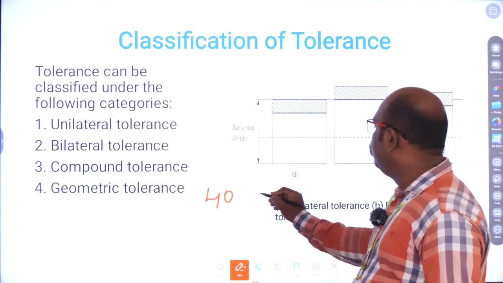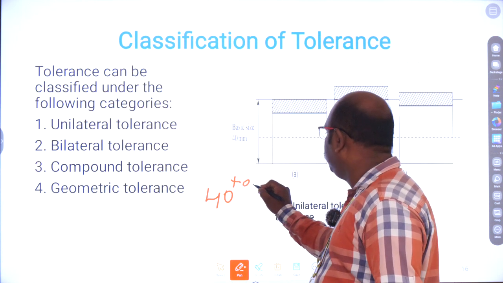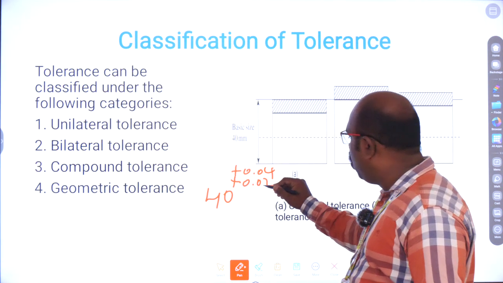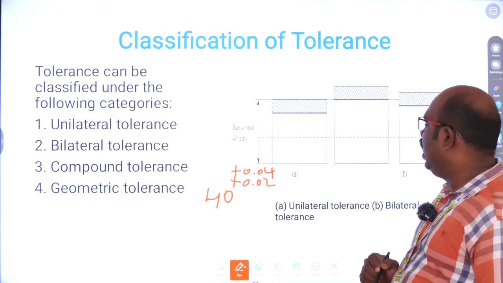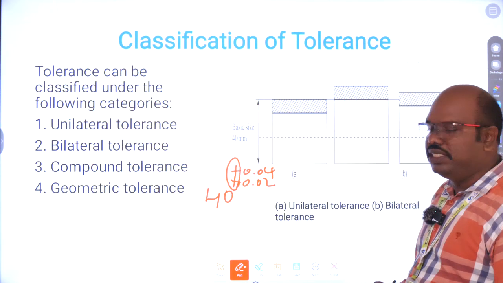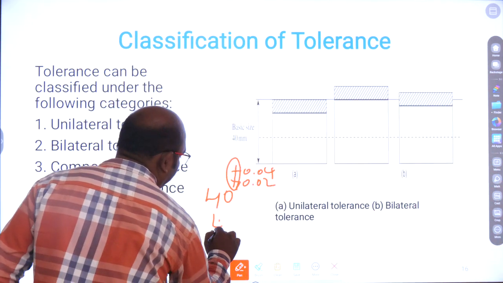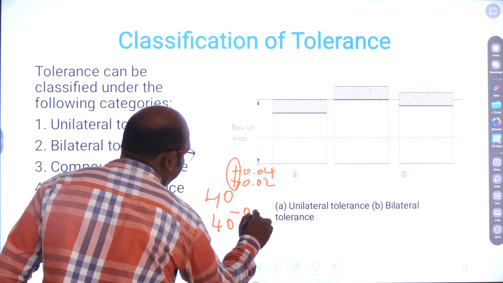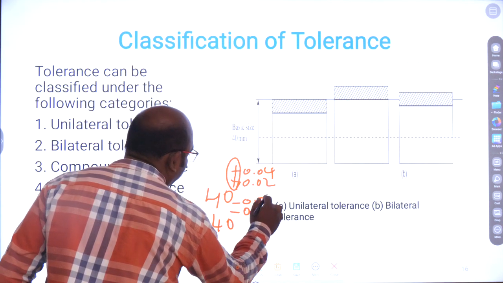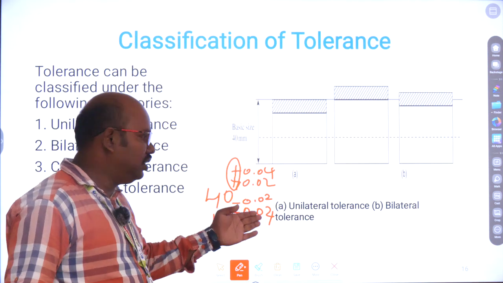If I give values only as plus 0.02 and plus 0.05, the lower limit and upper limit are only in the positive direction. This is a unilateral tolerance. Similarly, 40 minus 0.02 is also unilateral tolerance, only on the negative side.